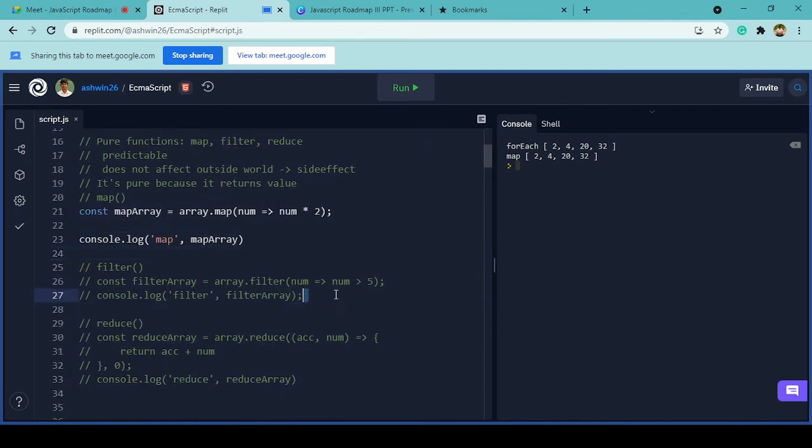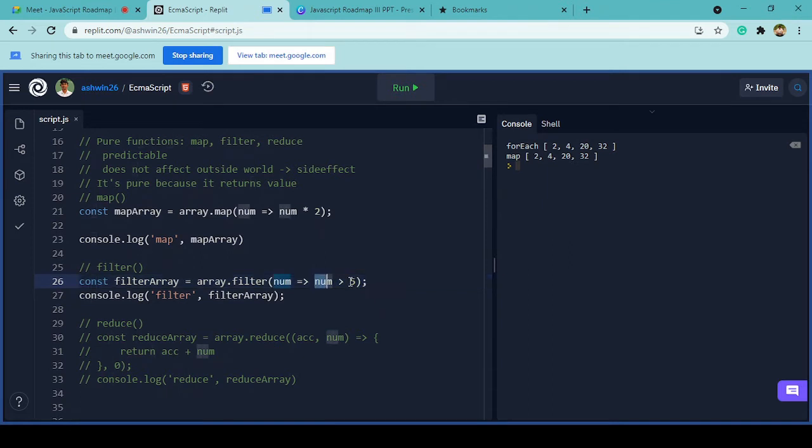The next one that we're going to do is filter. Filter also accepts a function, an arrow function. As you can see, you can also pass a normal function. This arrow function checks whether the number is greater than 5. Based on the value, it will return either true or false.